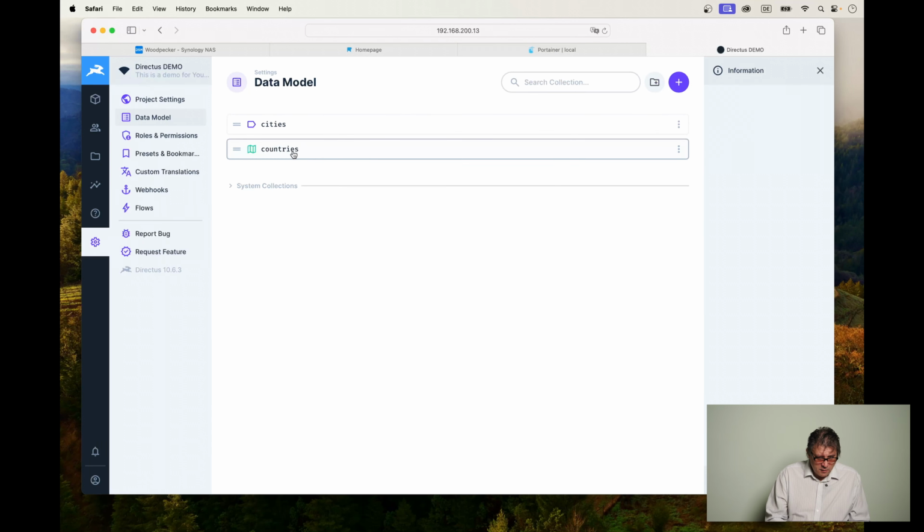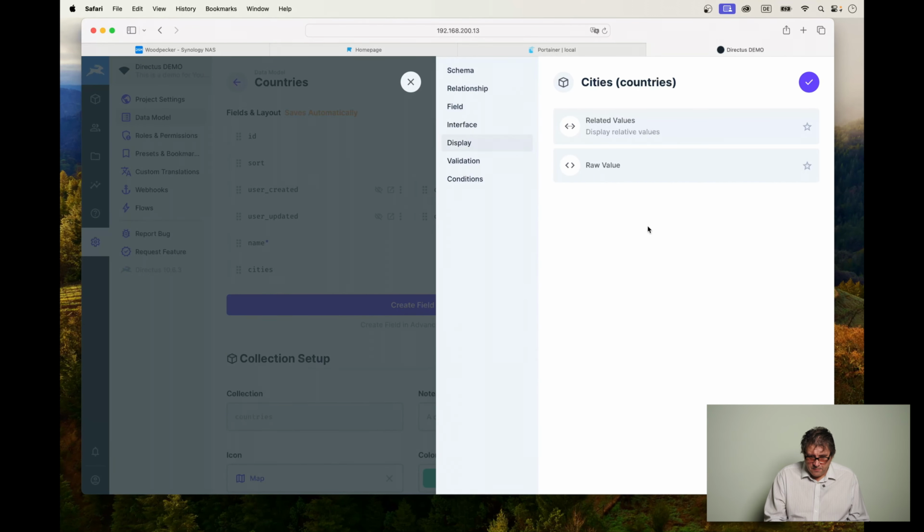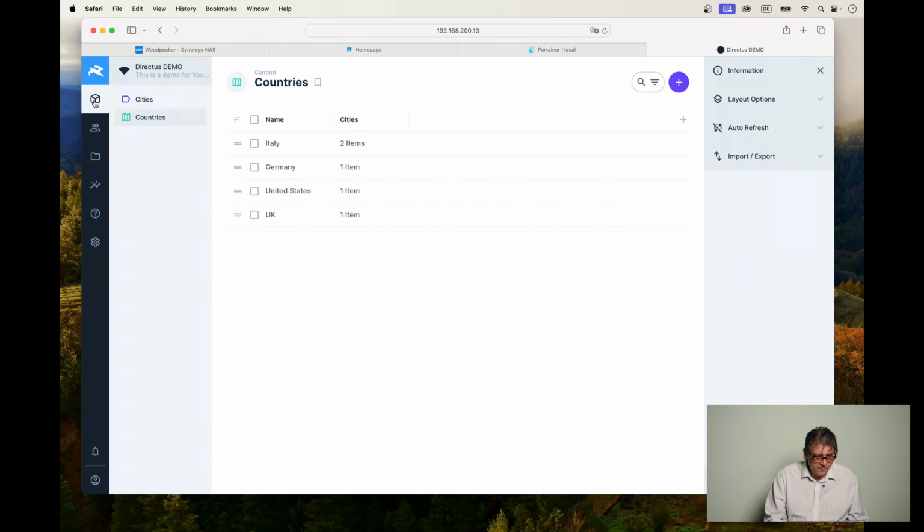Let's go over here to the countries again. Cities. Let's go to edit field, display, related values, display template, name. Save. Let's go back to here. And now at least we have something which is called 2 items. We can click on it and we have a little list saying, in this case, Rome and Milan. Here we can see London and so on and so on. As you can see, this Directus thing gives us lots of options to display our data, to interact with the data, and so on and so on.